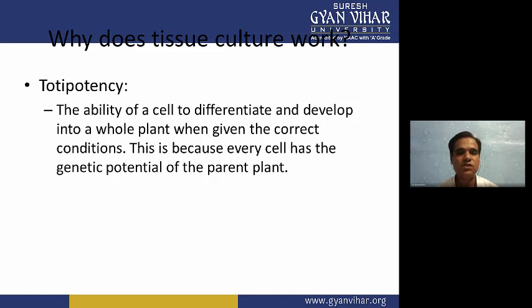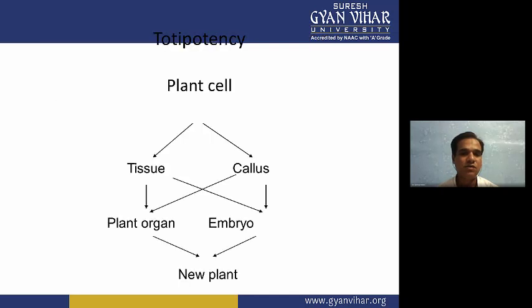A plant cell we can take from any part of the plant. You can take it from the root, you can take it from the shoot, any part. If you take the cells, they can either produce tissues or generate callus. From the tissues you can produce the plant organ, and that plant organ can produce a healthy plant. Callus can also be produced from the plant cells, and that callus can convert into embryos, and from embryos you can generate new plants.